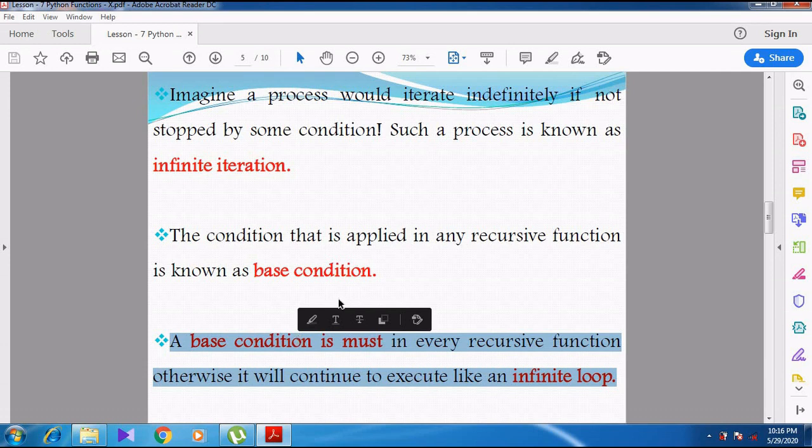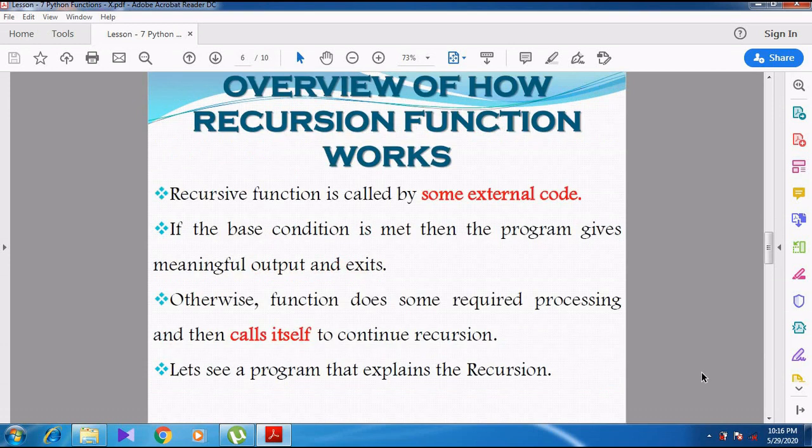Now we are going to discuss an overview of how the recursive function works. Simply we can say, the working of a recursive function. See, the recursive function is called by external code. The function will not call itself automatically without any coding, without any program.